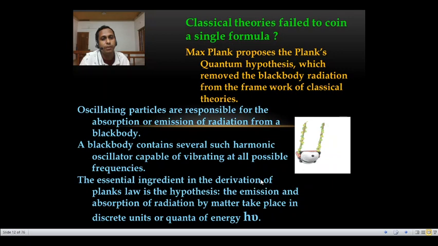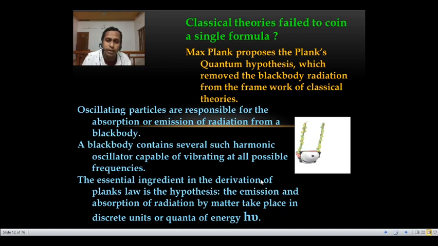So oscillating particles are responsible for absorption or emission of radiation from the black body. That is the main reason. As we all know, a black body contains several such harmonic oscillators. What do you mean by harmonic oscillator? Just like a to and fro motion.